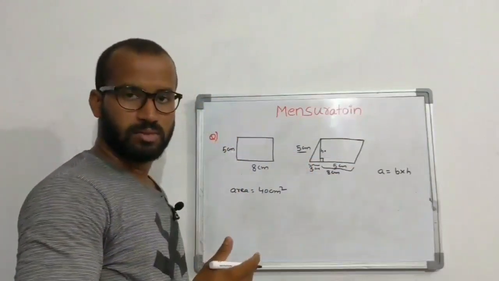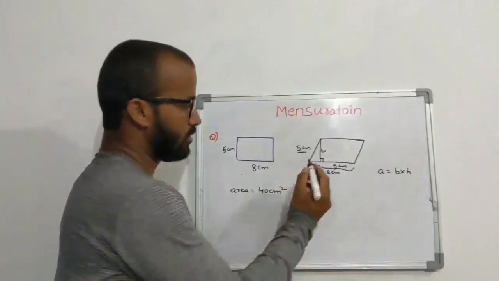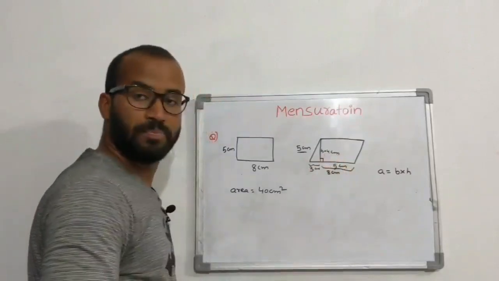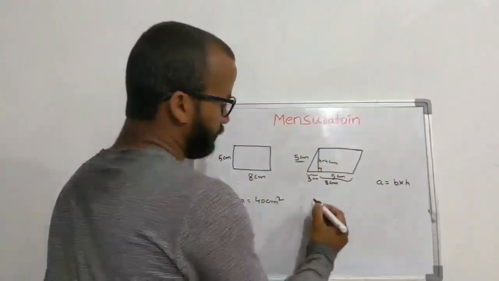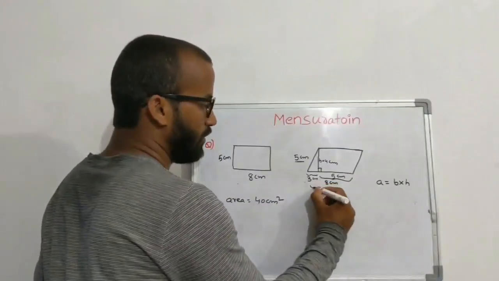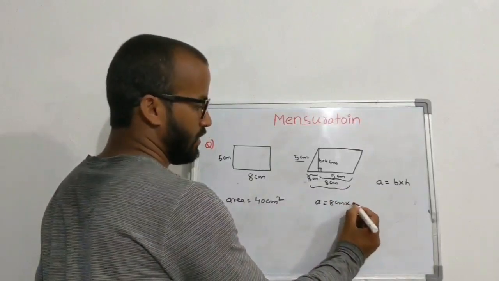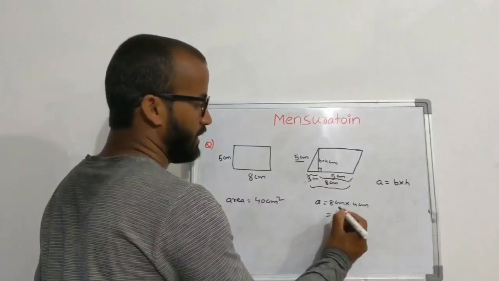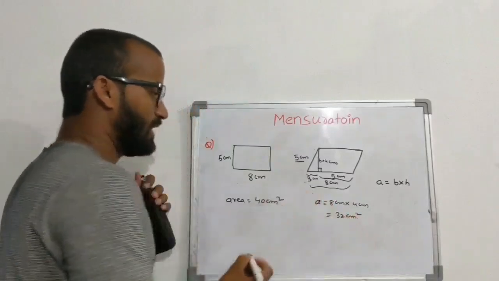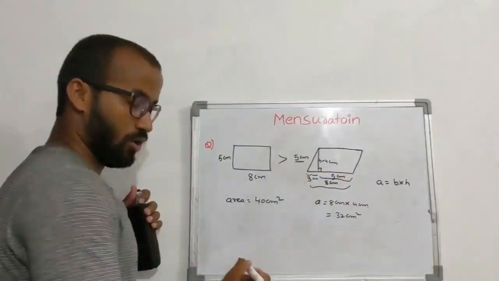Using Pythagoras theorem, hypotenuse square is equal to perpendicular square plus base square. If I calculate, I am going to get 4 centimeters. Then, the area formula is base into height. The base is 8 centimeter, the height is 4 centimeter. Then the area is 32 centimeter square. With this I can tell the rectangle area is more.